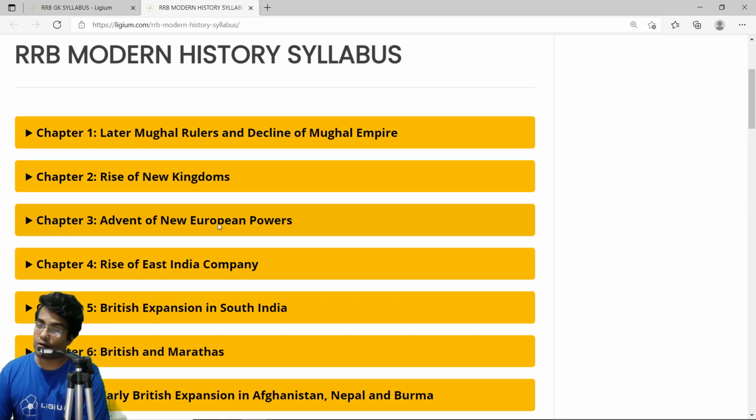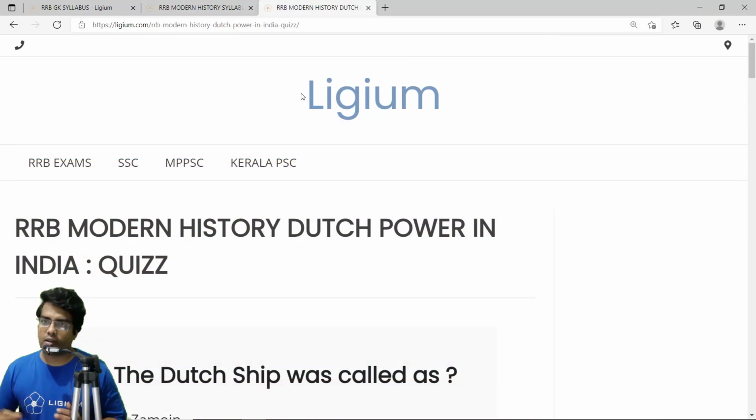Here we are going to solve some MCQs on the Dutch. Let's have a look. There are around 10 MCQs on the Dutch, and these are really important MCQs. Although not many questions come on the Dutch, especially from this chapter, let's solve these MCQs. These are really important ones.